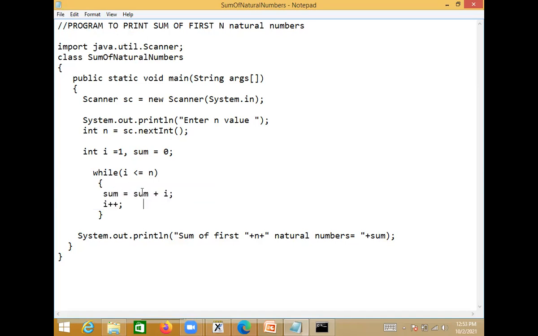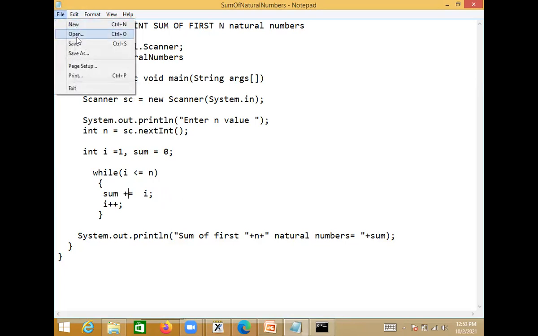Okay, so here sum is equal to sum plus i. You can use shorthand operator here. So instead of this, you can say sum plus equals i. This is an efficient way of writing the code, somewhat efficient code compared to the previous one.